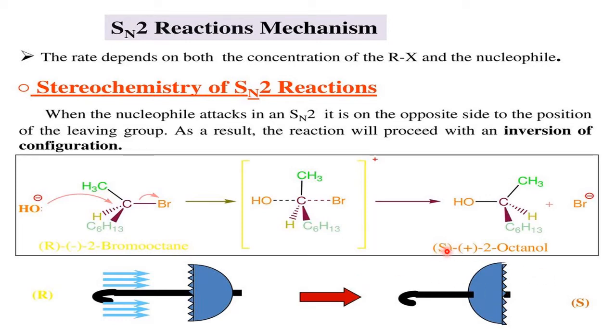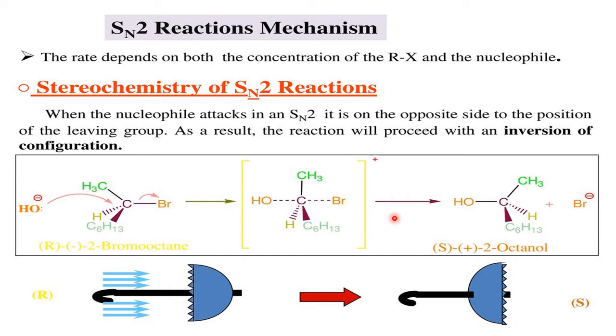Don't worry about the S and plus, and here also R and minus. As per IUPAC nomenclature you understand 2-bromooctane. But the S part, R part, plus and minus, let us not go into detail for now, because when we start optical isomerism in the same chapter, then we will understand. Please hold. So 2-bromooctane to 2-octanol is the product.